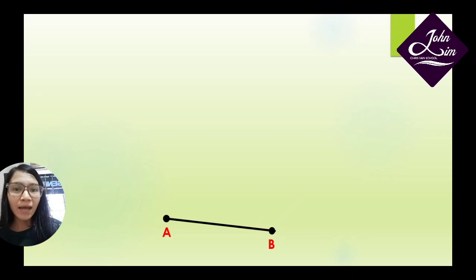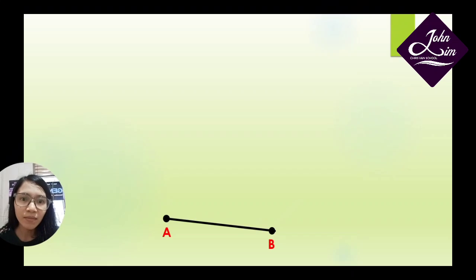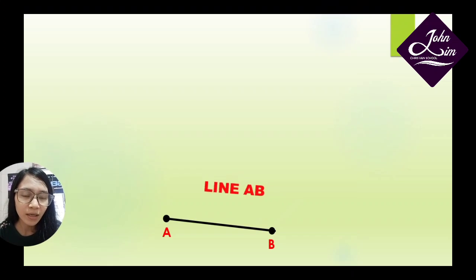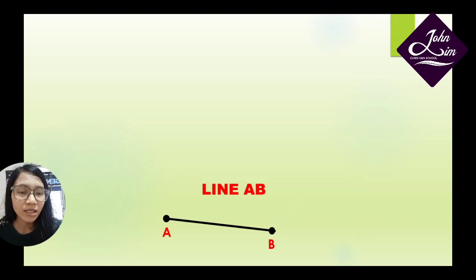Yes, line. A line is the next of the basic important elements of geometry that we will learn. So what's a line? Now look again at this picture. We call this line AB because this line is made by point A and point B, or it has boundaries with point A and point B. So we call it line AB.